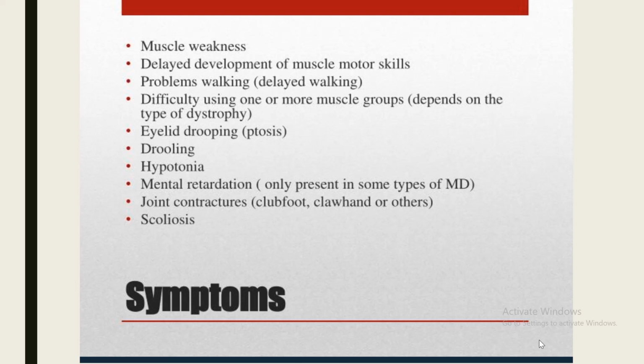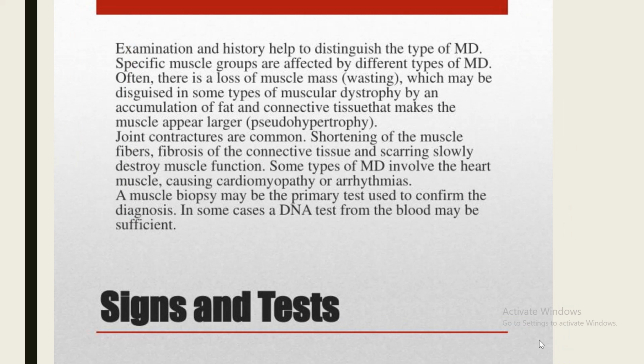Again, the most common type is Duchenne muscular dystrophy that we will discuss later on. So what are important or generalized symptoms associated with muscular dystrophies? Because it is a disorder of muscles, muscle weakness is the most important symptom and sign on examination. Patient may have delayed development of muscle motor skills. For example, patient may start walking late. They have difficulty walking, delayed walking, difficulty using one or more muscle groups depending on the type of dystrophy.